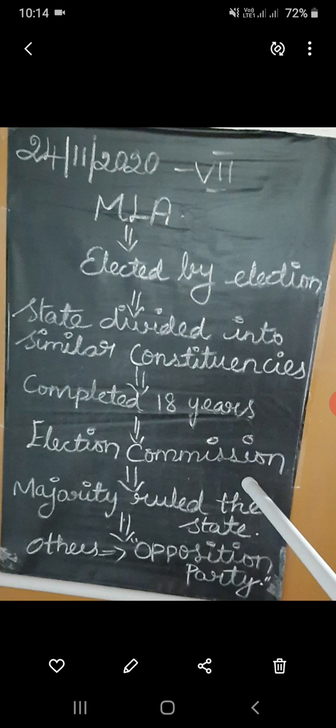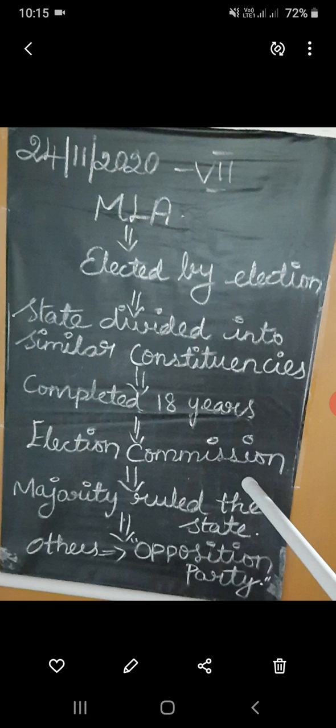Political parties have an important role in this election. During the time of election, every state is divided into various constituencies based on their population.